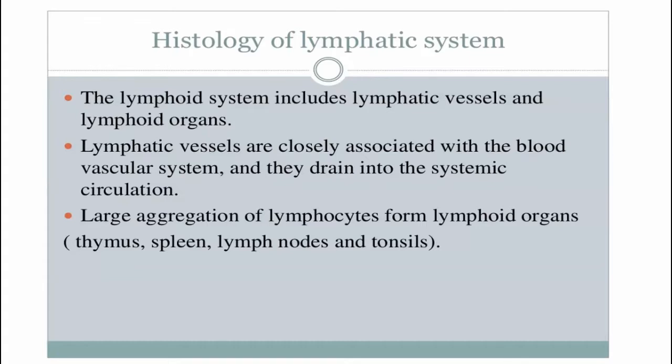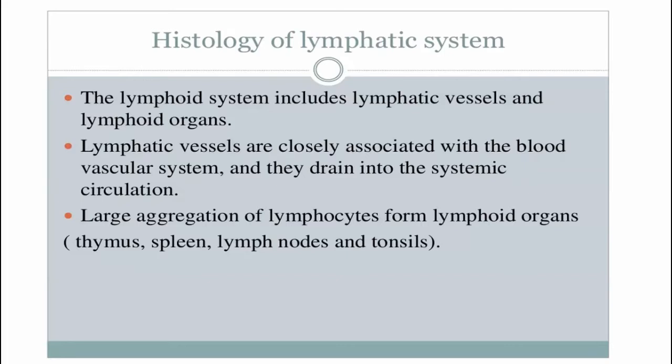Now, this system includes lymphatic vessels and lymphoid organs. Lymphatic vessels are closely associated with the blood vascular system, and they drain lymph into the systemic circulation.